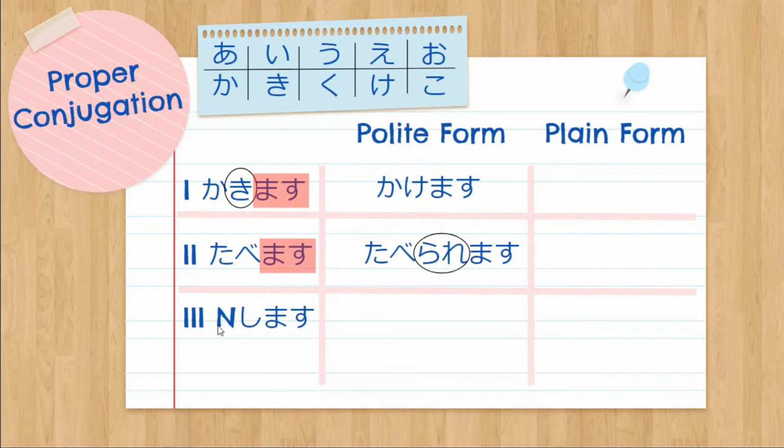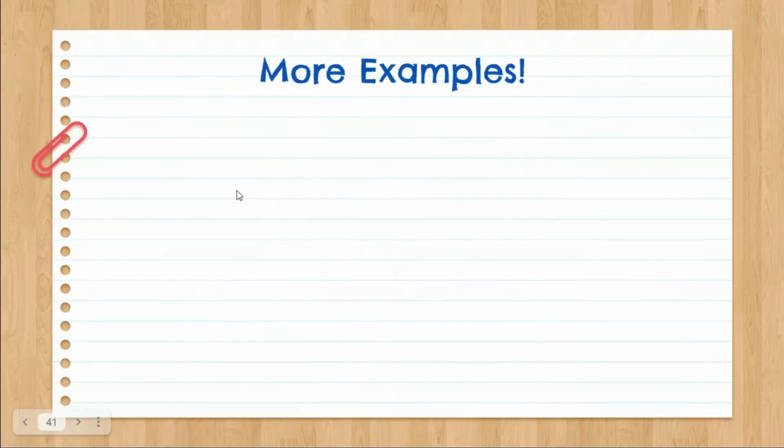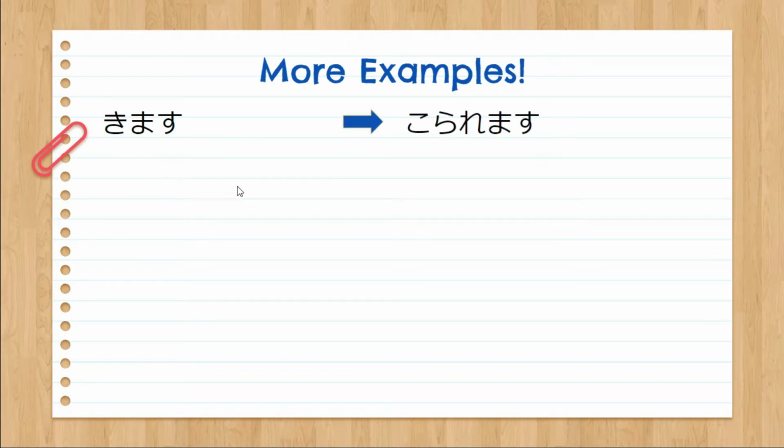Noun shimasu. So for this one, all we have to remember is that we keep the noun as is and change shimasu to dekimasu. So that's very simple. We just keep the noun and just change shimasu to dekimasu. So from noun shimasu, it will become noun dekimasu. We have here the special verb for group 3, which is kimasu. So kimasu conjugated to its potential form is koraremasu. Take note of this one. Kimasu in its potential form is koraremasu.